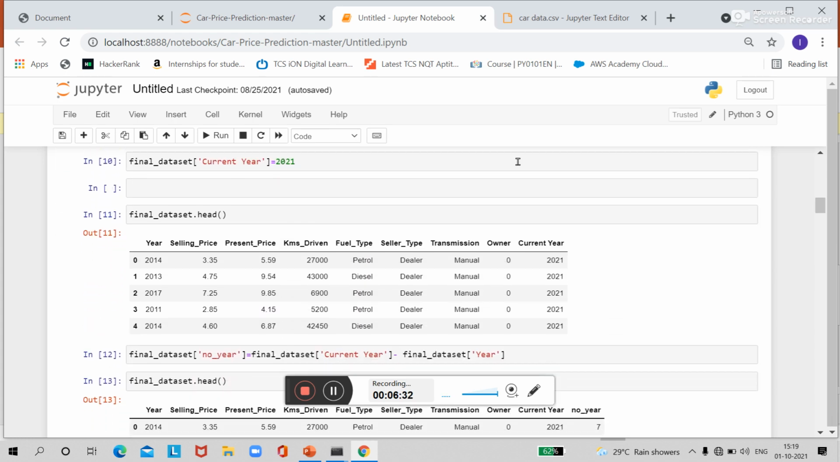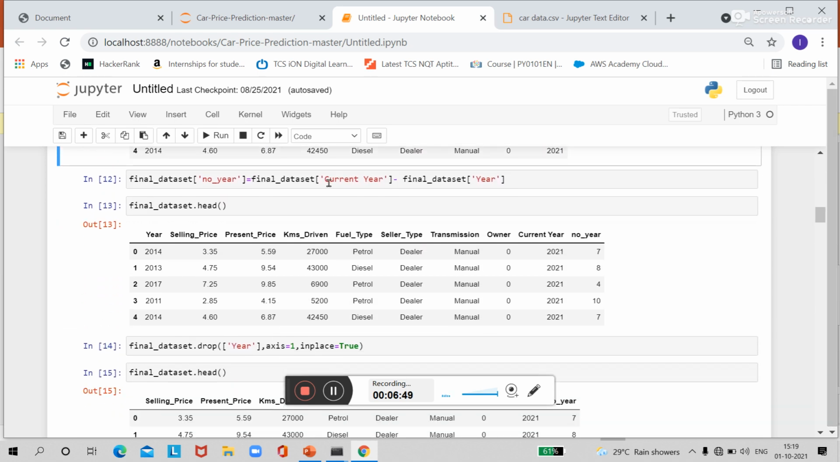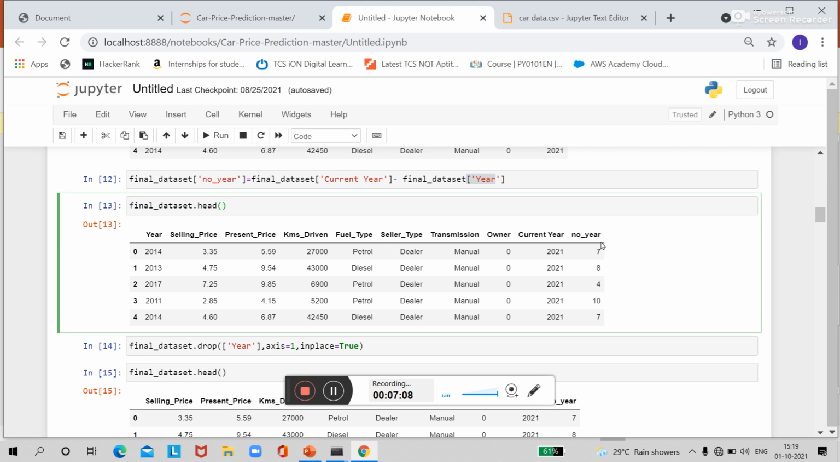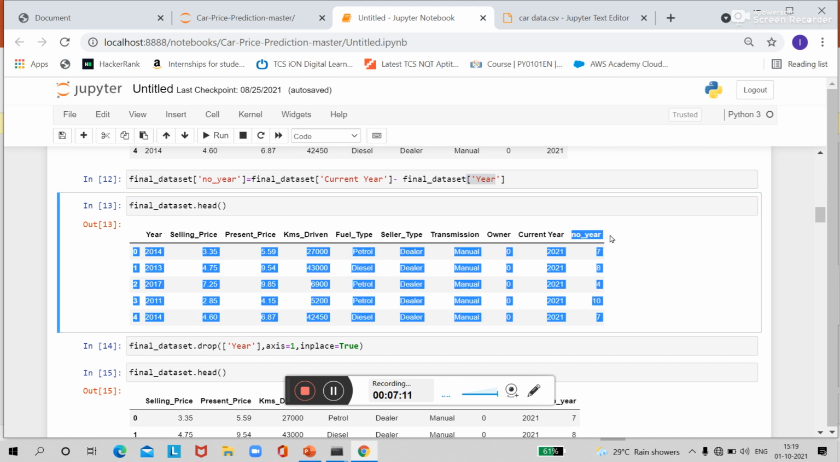Now next, we'll add one column, that is the current year column, as 2021, and now we'll again use the head function. So you can see this current year column is added now. Okay, now next we'll add one more column, that is number of years. This number of years gives me how old my car is. So this is again an important feature to add. We'll add this number of years column by subtracting the year column from the current year, and we'll use the head function. Now you can see the number of years column is added now.